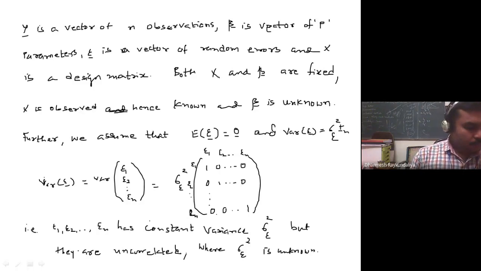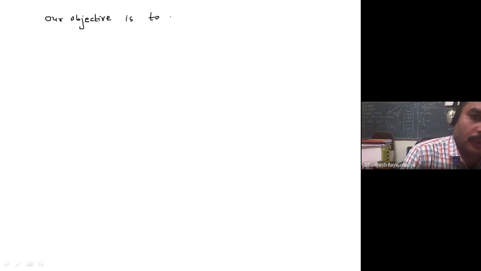So what is the actual objective of linear models? Our objective is to estimate.